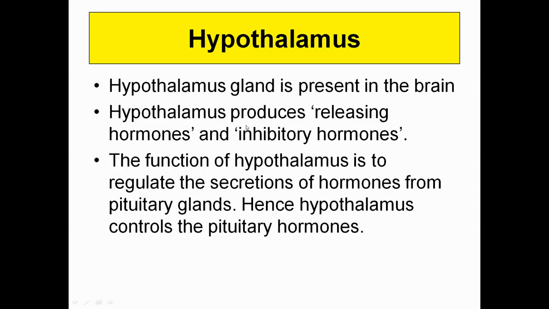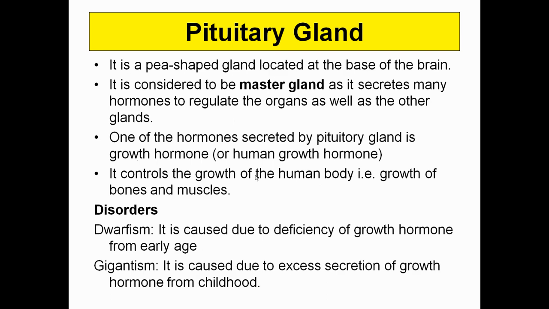Now comes the hypothalamus. The hypothalamus gland is present in the brain, and it produces releasing hormones and inhibitory hormones. The function of the hypothalamus is to regulate the secretion of hormones from the pituitary gland. Hence, the hypothalamus controls the pituitary hormones.